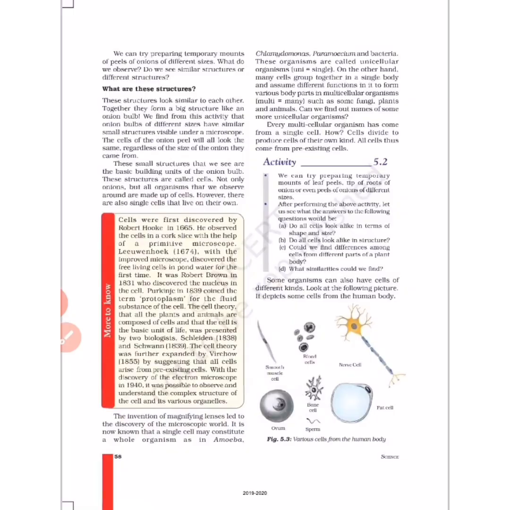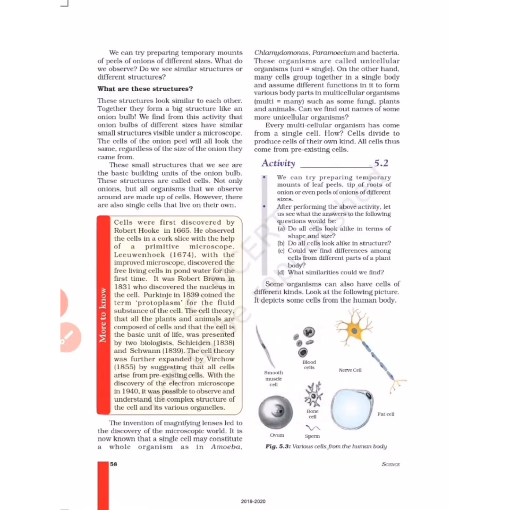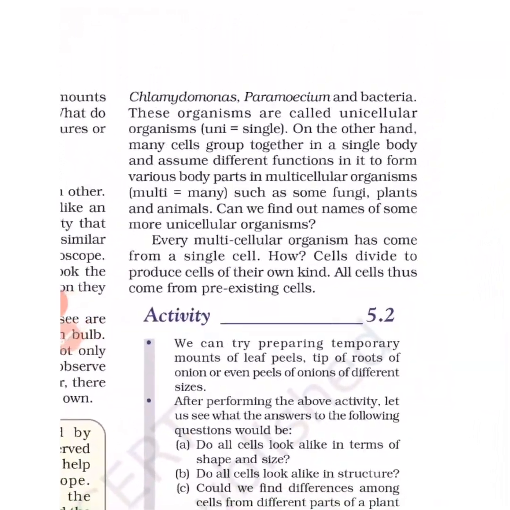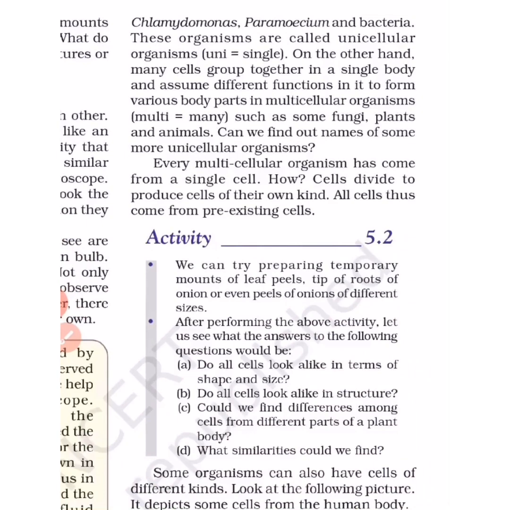So yes, here it's given that on the basis of the cell composition, organisms are of two types. One are those which are composed of single cells are called the unicellular organisms, and like amoeba and many protozoans, they are unicellular organisms.